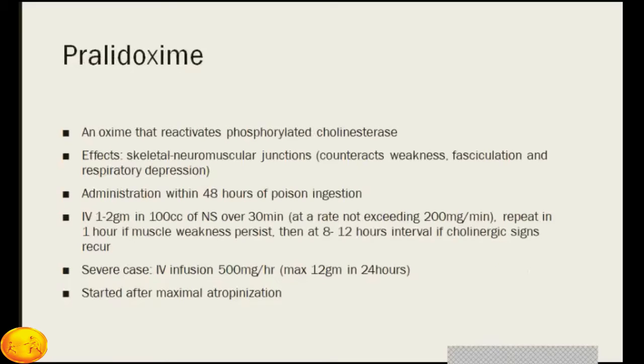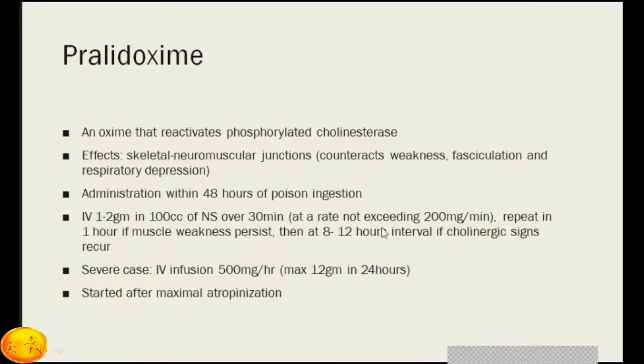Then pralidoxime, an oxime that reacts with the phosphorylated cholinesterase. It has its effect at the skeletal neuromuscular junction, counteracts the weakness, fasciculation, and respiratory depression. It has to be administered within 48 hours of poison ingestion. The dose is usually IV 1 to 2 grams in 100 ml of normal saline over 30 minutes.